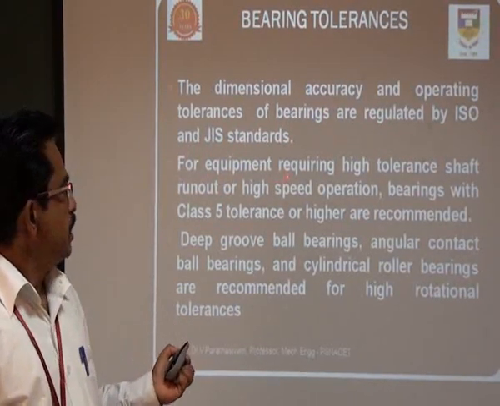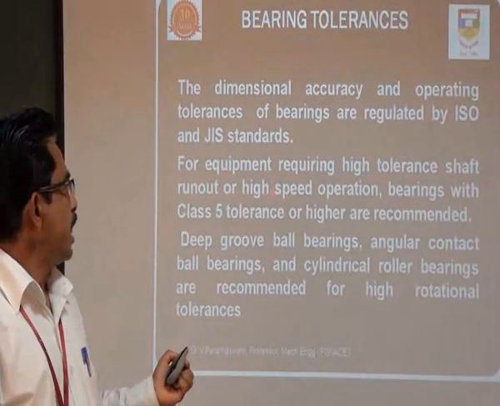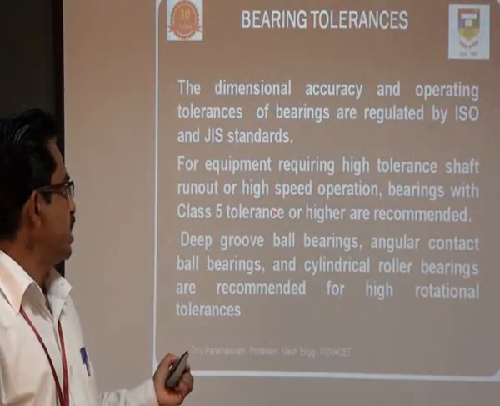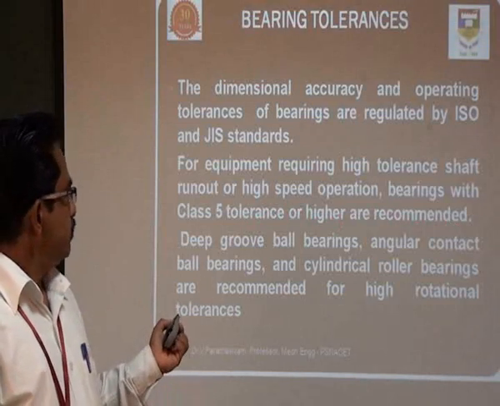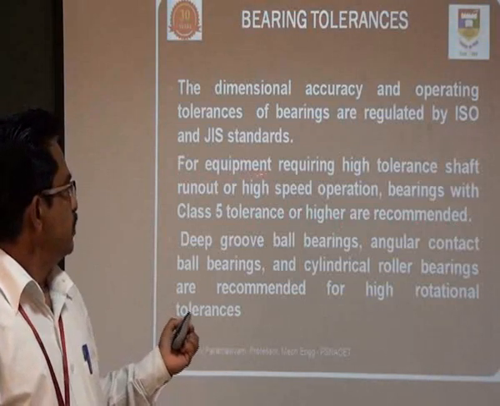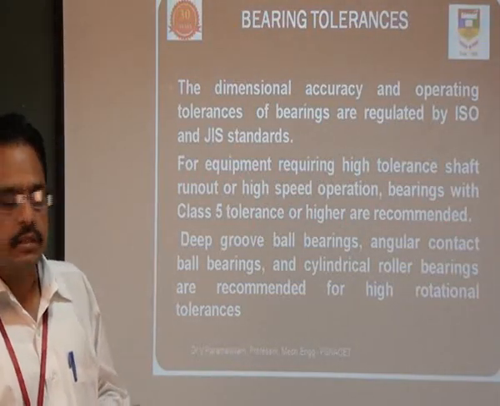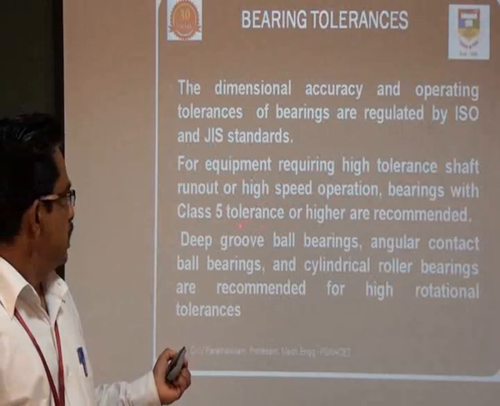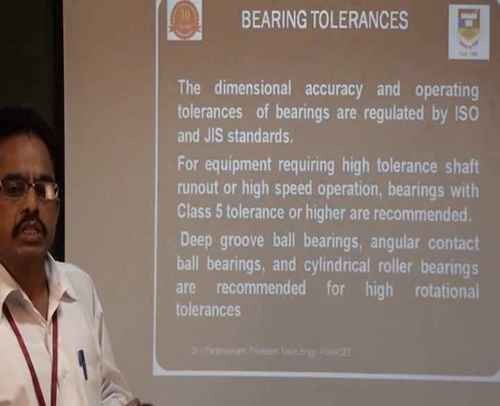For equipment requiring high shaft run-out accuracy or high-speed operation, bearings with class 5 tolerance or higher are recommended. So for equipment which requires higher precision, we have to go for high tolerance bearings.